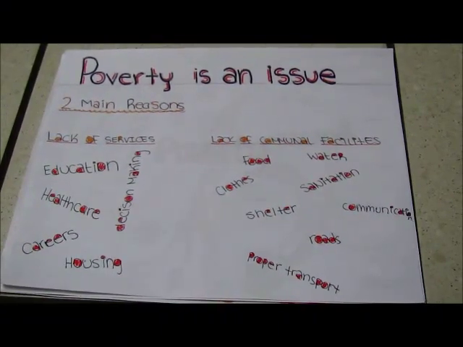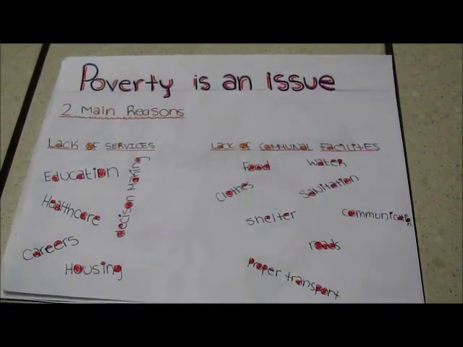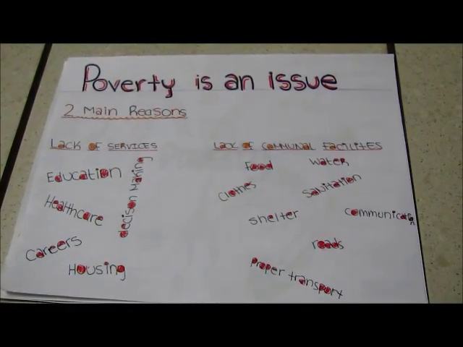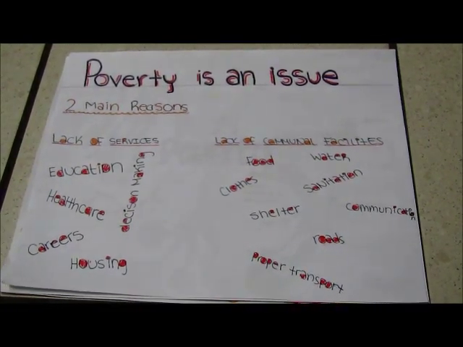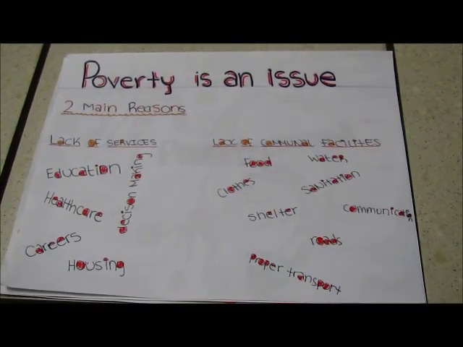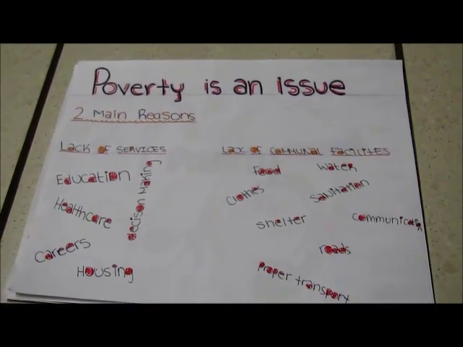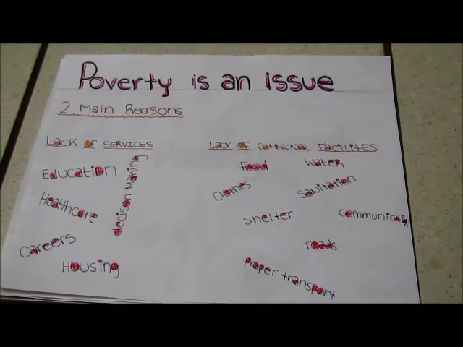Poverty, being a large issue, can be divided into two main reasons: lack of services and lack of communal facilities. The lack of services are education, healthcare, careers, housing, and the ability to make decisions. Lack of communal facilities would be food, clothes, shelter, roads, proper transportation, water, sanitation, and communication.